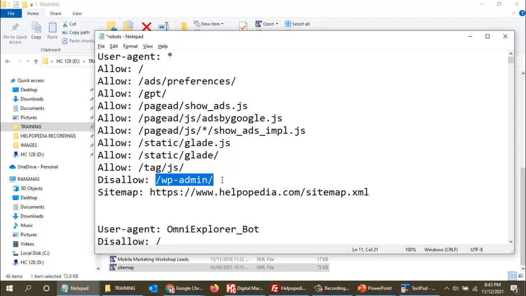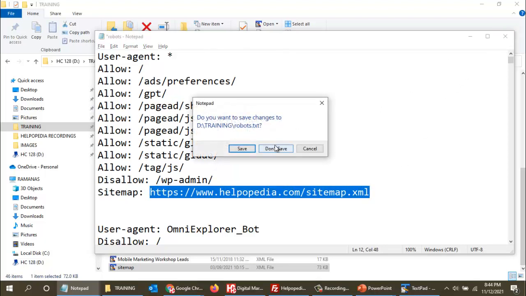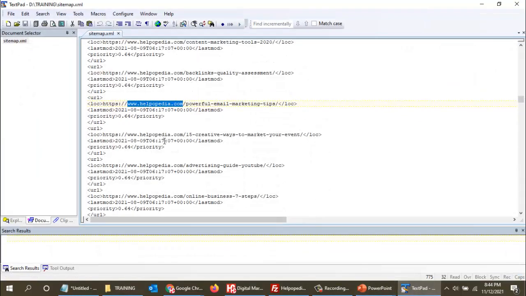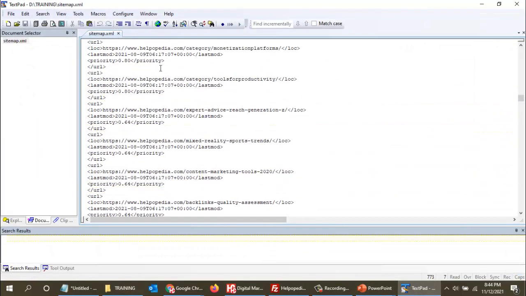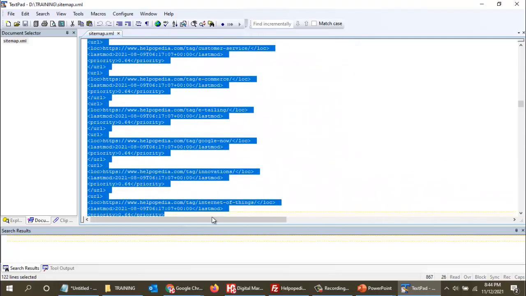So then Google bot will respect our website's robot.txt file, whatever we have written into it, and it will not take any content from this. Then it will read the next line. So next line, it reads that sitemap is located at this location. So immediately it will close this file and go to that particular location, and it will collect all the data, all the links from this file, and it will collect all the data from the links which are provided.